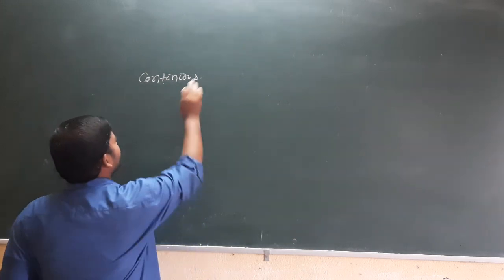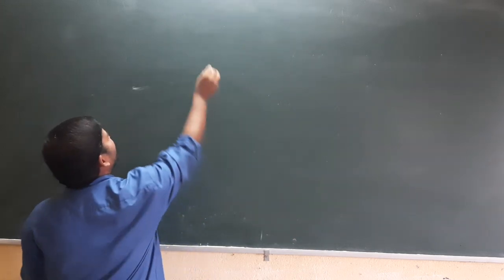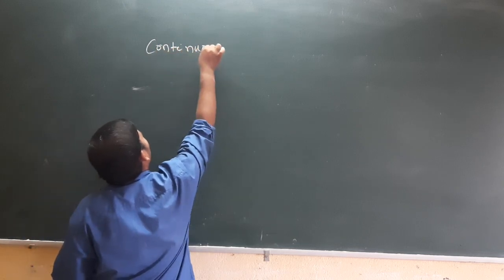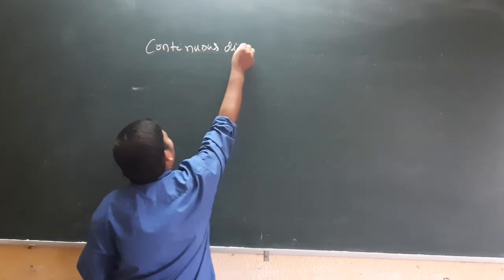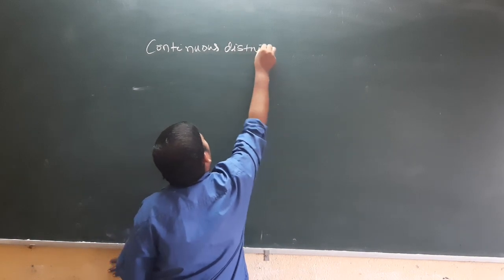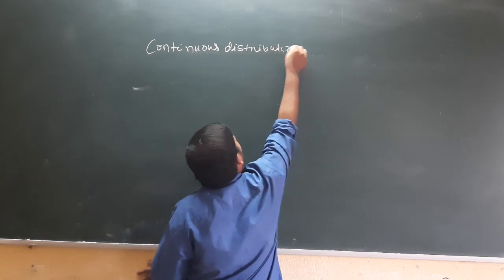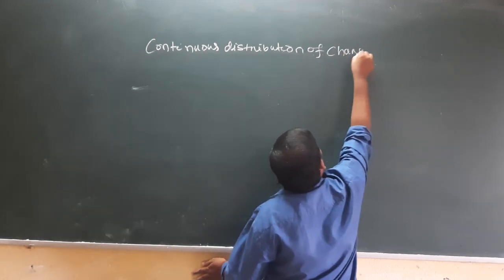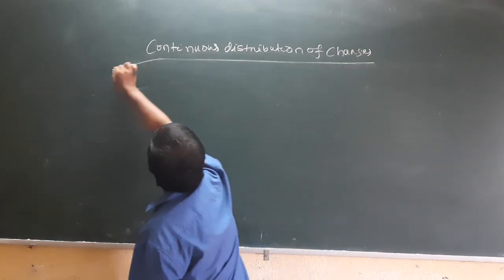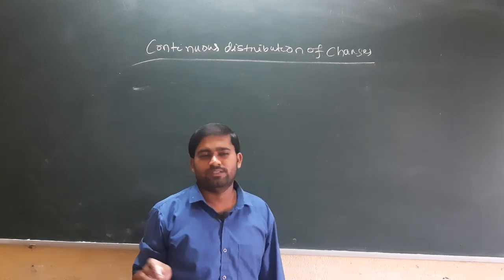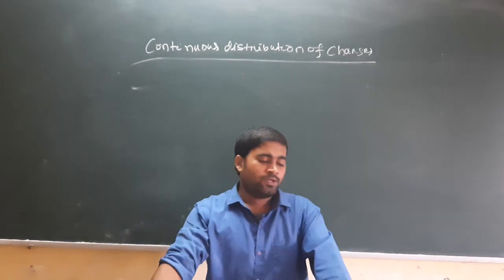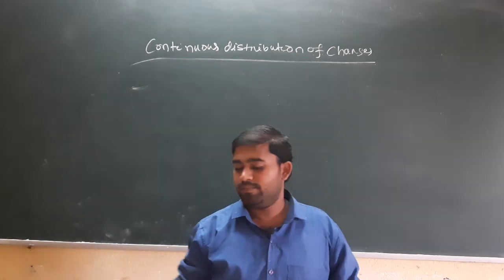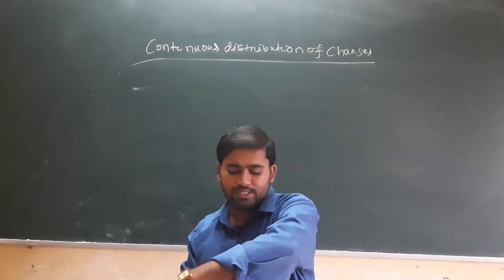Continuous distribution of charges. So what do we mean by continuous distribution of charges?